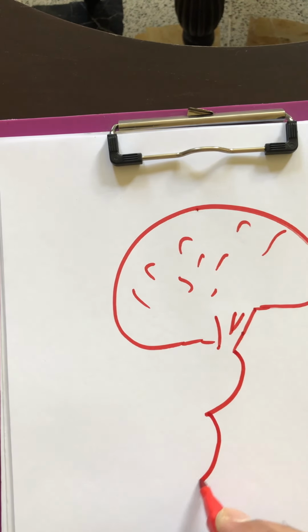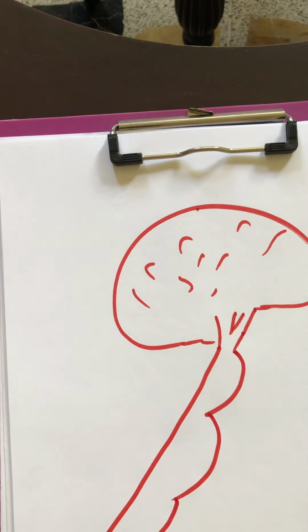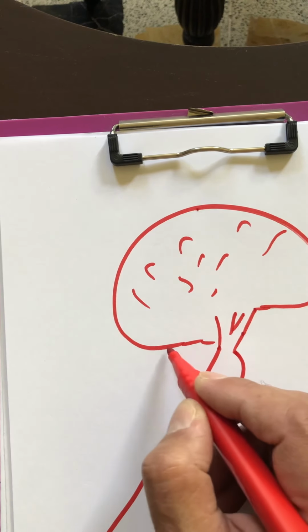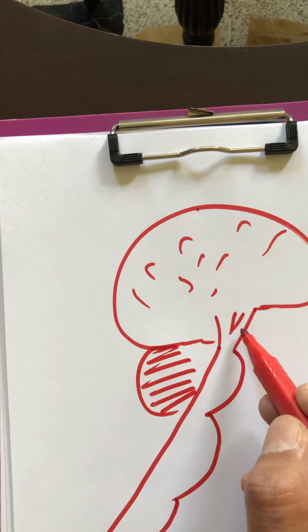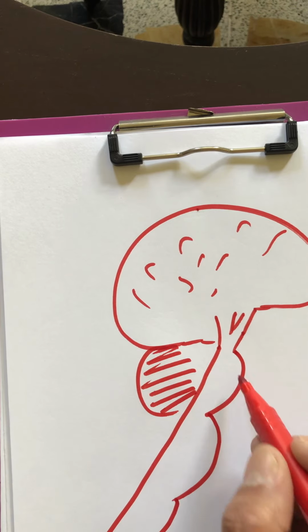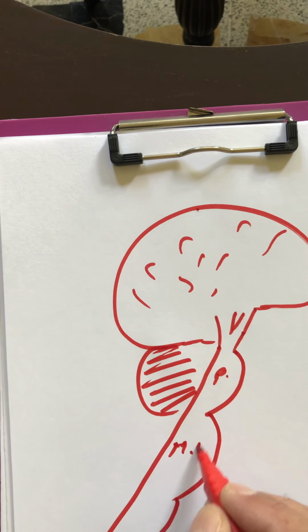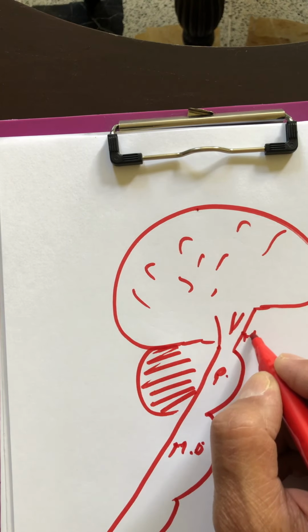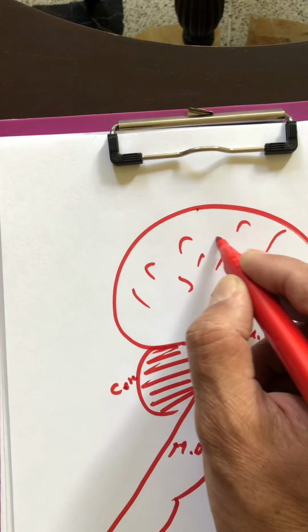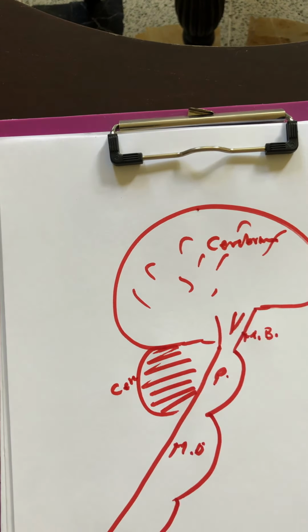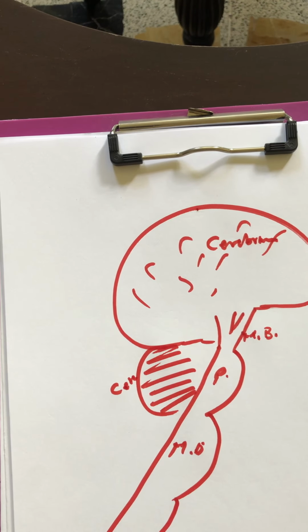After the pons we have the medulla oblongata, and then the spinal cord, and of course this is the cerebellum. So this simple diagram is the central nervous system.